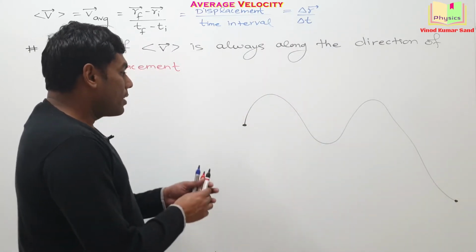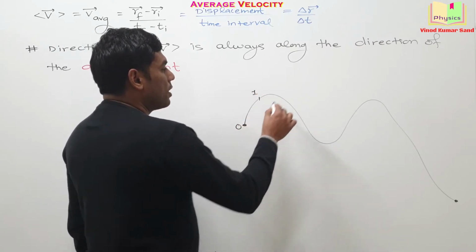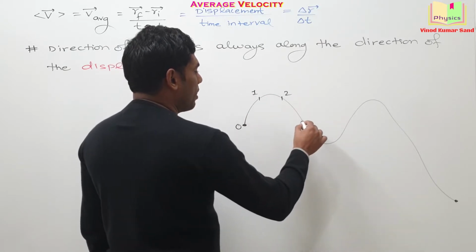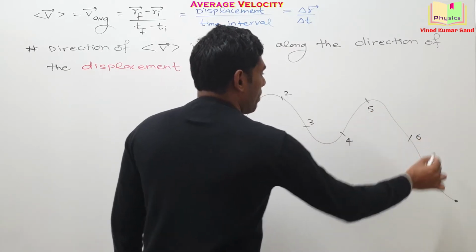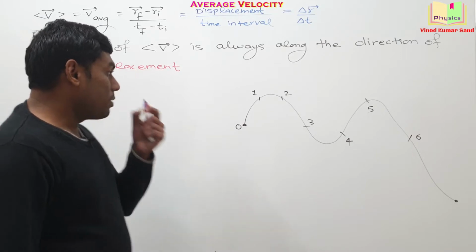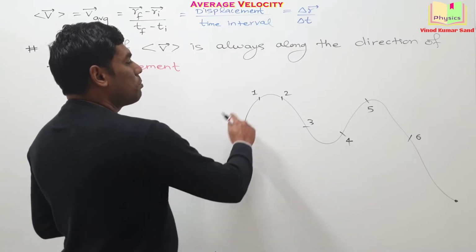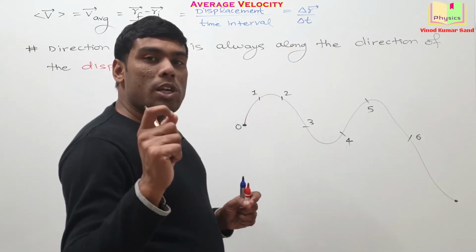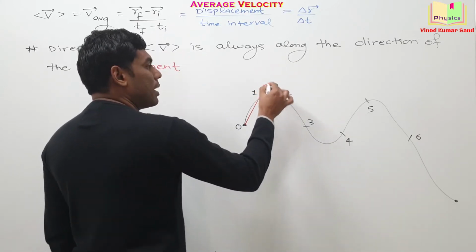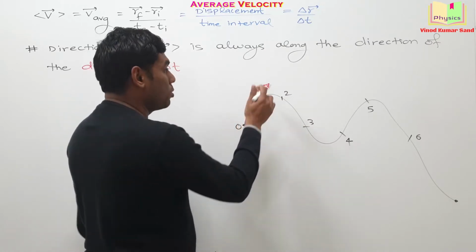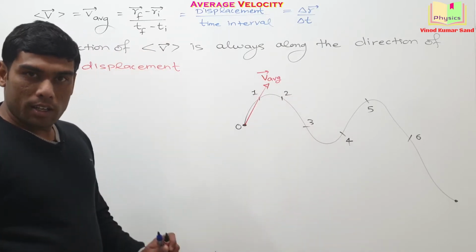Okay. And let's say the particle goes from point 0 to point 1. Then the particle goes to point 2. The particle comes to point, let's say 3 here. The particle goes to point 4, 5. We can name many points. Suppose someone asks us what is the direction of average velocity when the particle goes from 0 to 1, then we need to check the direction of the displacement. From 0 to 1, the direction of displacement will be like this, from initial position to the final position. So this is indicating the direction of average velocity. Getting it?